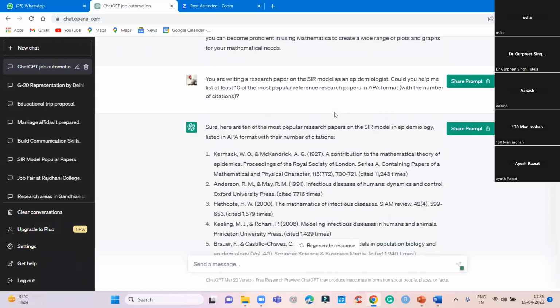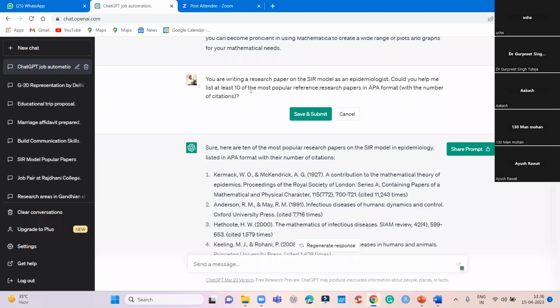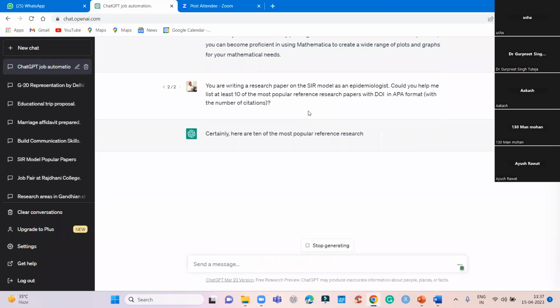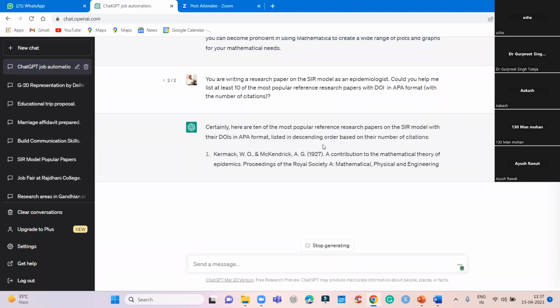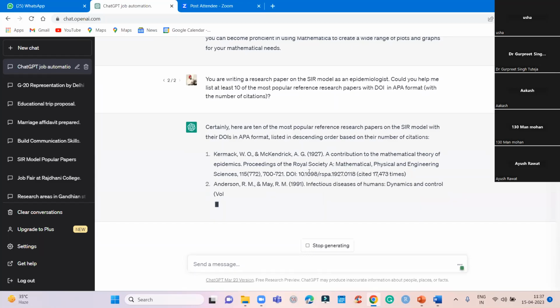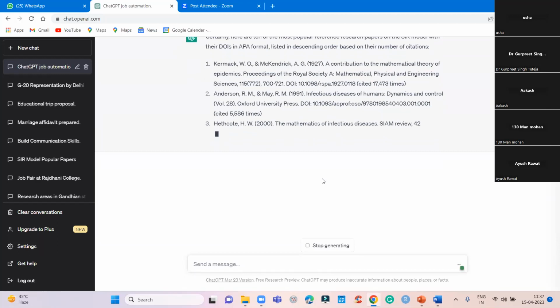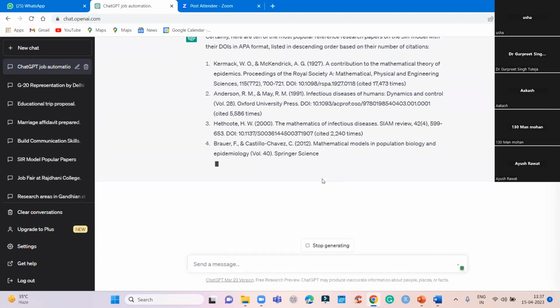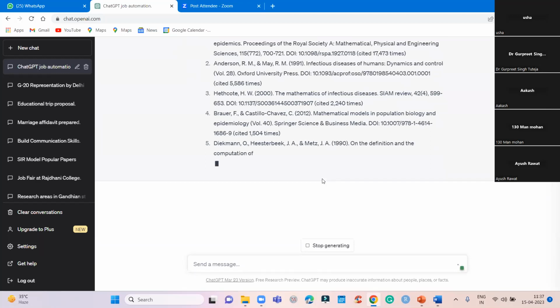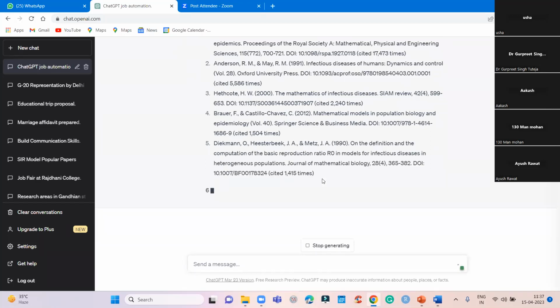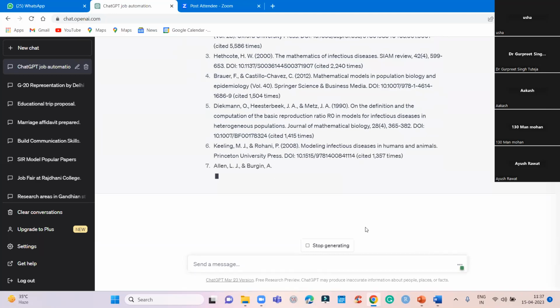If you want, you can ask it to write the DOI. That is also possible. You can change the prompt here. You can write 10 popular reference research papers with DOI. You write this. So it has given the DOI. You can check it directly whether DOI is right or not. So this is how you can make use of it. I hope those who are doing research will be happy to see. But the DOI it gives, many a times it is wrong. You have to check.